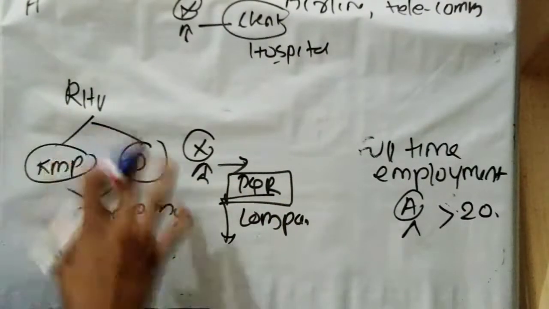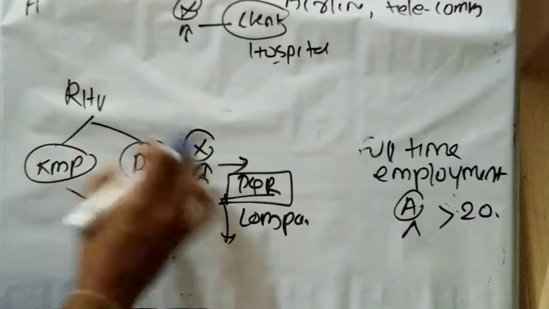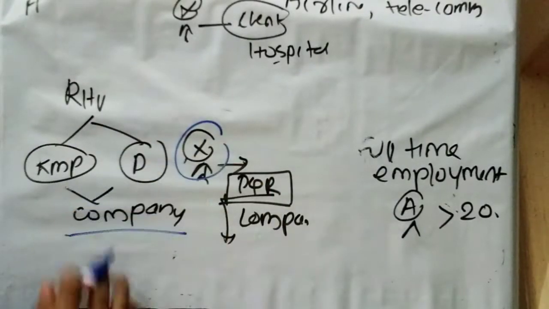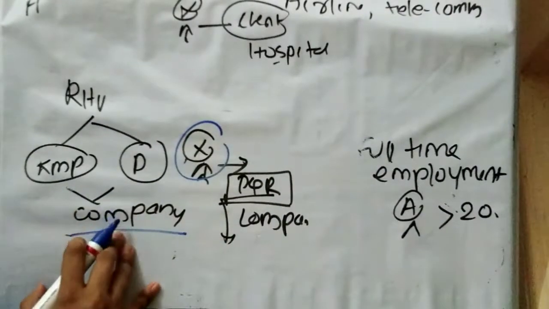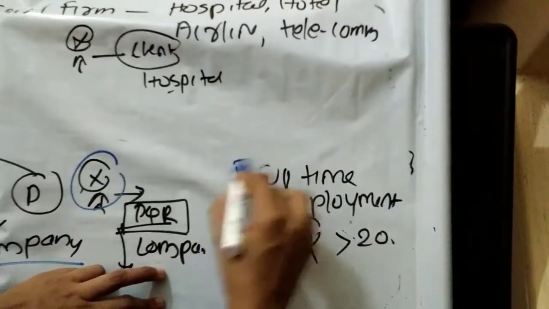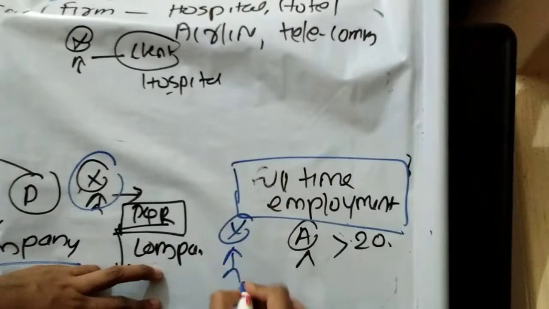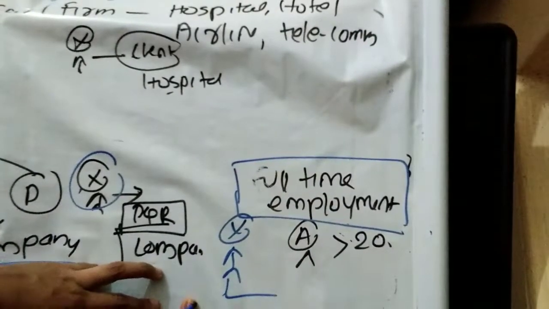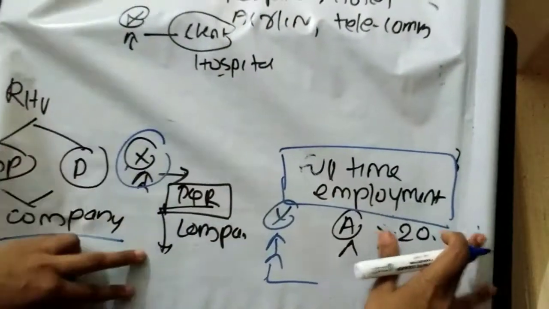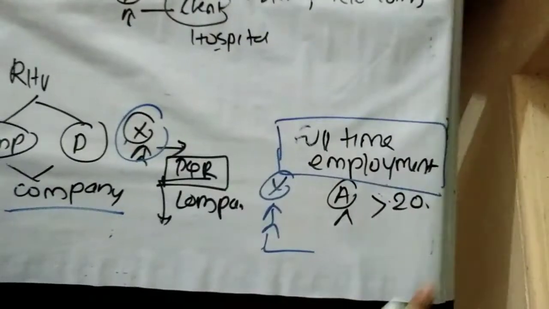That is, if any relative of the concerned auditor or concerned person is holding the position of key managerial person or director in the company, then the CA is not qualified to be appointed as the auditor. Okay. Then suppose the concerned chartered accountant, here Mr. X, is doing a full-time employment elsewhere, then he is not qualified to be appointed as the auditor because he is already engaged in full-time employment.